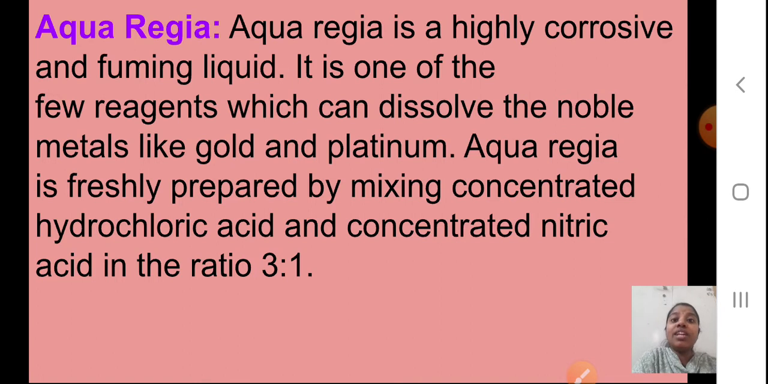Aqua Regia is always freshly prepared, students, by mixing concentrated hydrochloric acid and concentrated nitric acid in the ratio of 3:1. So if I am taking 3 ml of HCl, then I will take 1 ml of nitric acid. The proportion should always be 3:1. Then only we will call the solution that is formed Aqua Regia. And this Aqua Regia solution, you will remember, has the capability to dissolve the noble metals like gold and platinum. Okay students, I hope Aqua Regia is clear to you.